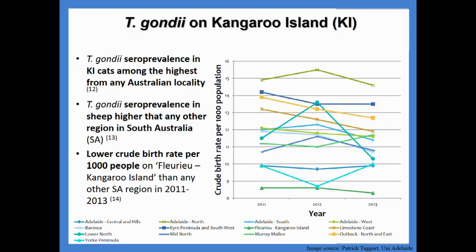And recently I've gone through SA Health's pregnancy and birthing records and found that for 2011 to 2013, the region labelled Fleurieu and Kangaroo Island had the lowest crude birth rate per 1,000 people, lower than any other South Australian region. This could be due to a whole number of factors, but I think this alone suggests that it's a pattern worthy of investigation. For those interested, I was unable to follow this pattern back any further because previous to 2011 the coding of the data on their website had changed, but I've asked for that to be recoded.